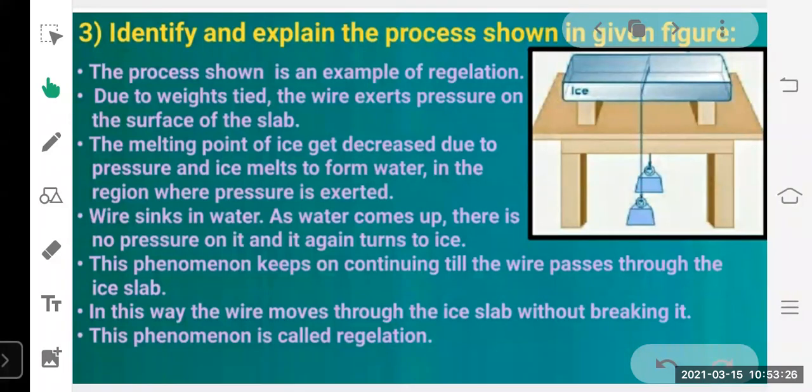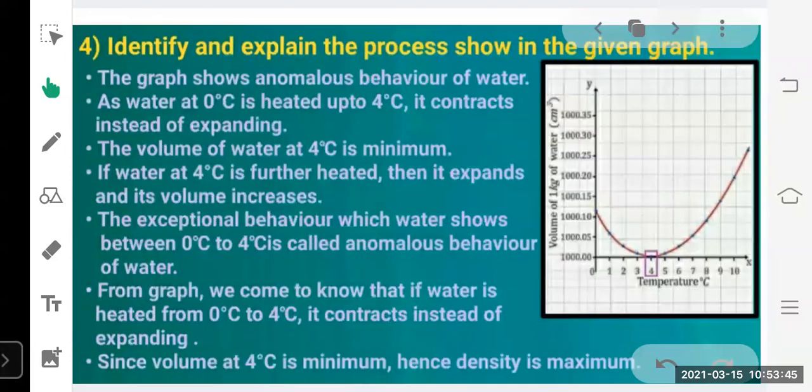I think all of you have observed the gola which you eat. It is also a phenomenon of regelation that is used there. They crush the ice, and after that, after applying pressure with their hands, they again convert it into ice. This is also an example of regelation. Okay. Now moving on to the next question.